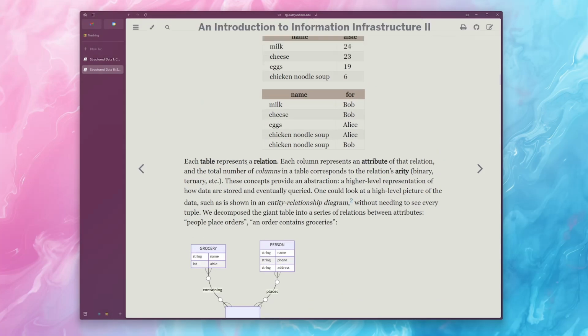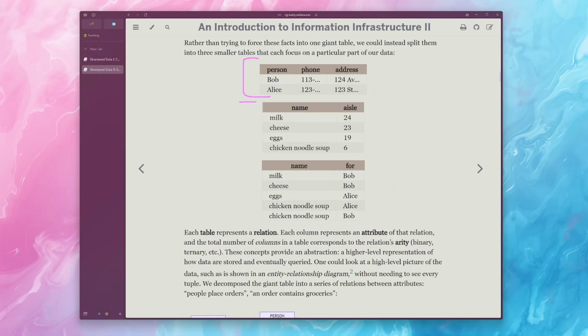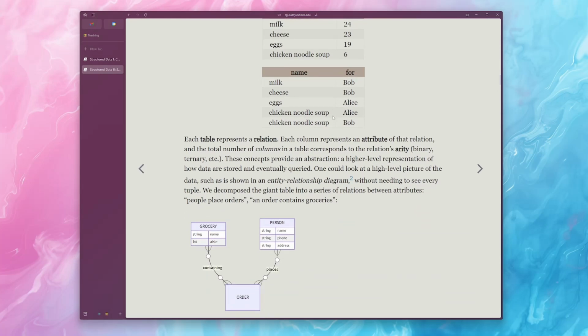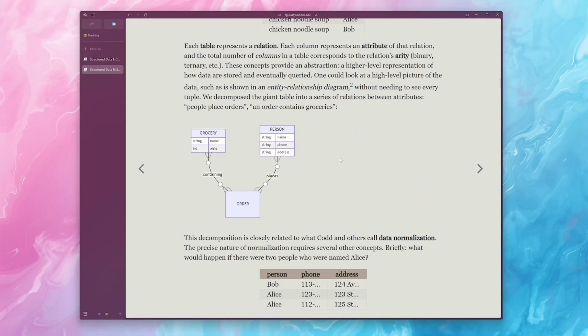So the name for these is that each of these pieces, each of these tables, is called a relation. The columns inside of these are considered an attribute on the relation, and if you want to get a little bit technical, the number of columns is considered the relation's arity, such as binary, ternary, etc. But the nice thing about breaking down your data this way is that you can think of it as like these high-level representations and the connections between them.